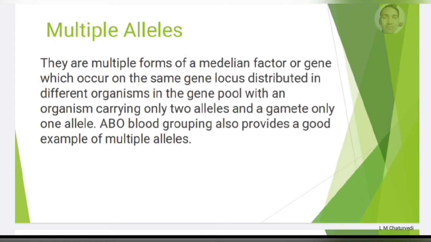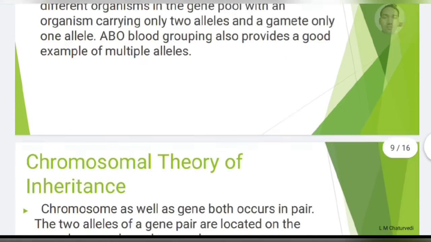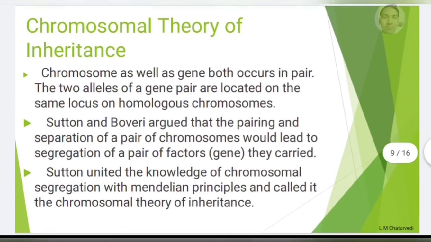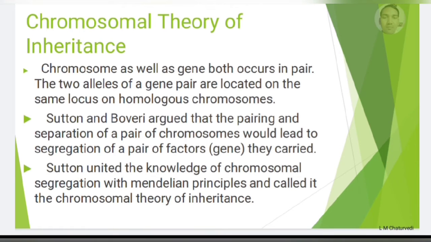Again, we see what multiple alleles are. They are multiple forms of a Mendelian factor or gene. It means more than two genes are available at the same locus in different organisms in the gene pool. An organism carries only two alleles out of two or more. For example, in the ABO blood group, three alleles are found, but at a time only two alleles are found. So we can easily understand.